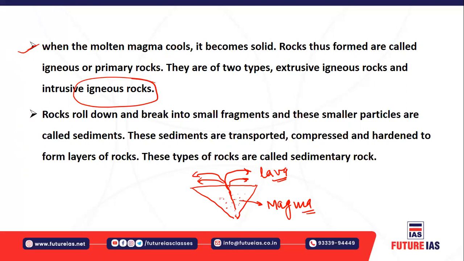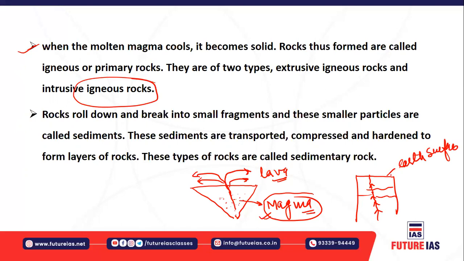All right. So the molten magma lies within the earth. When it becomes solid inside the earth's surface, let's say there is a plume of magma, it has to reach the earth's surface in order to come out as a volcano.